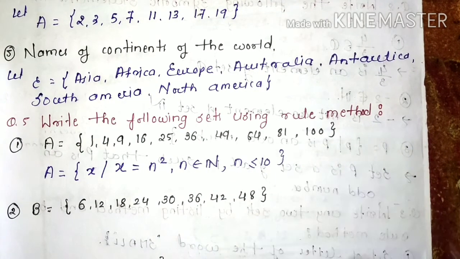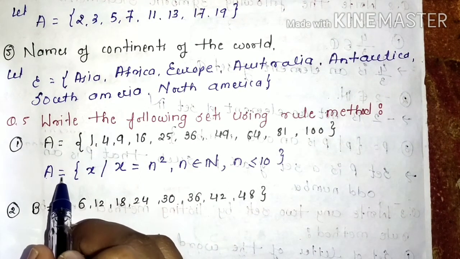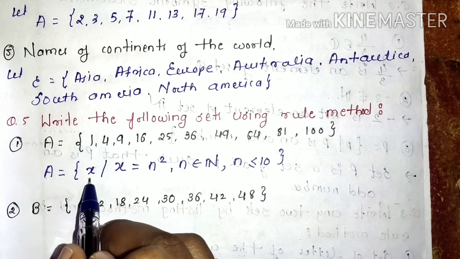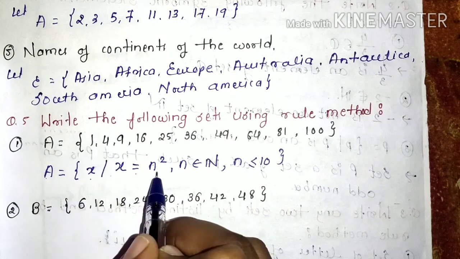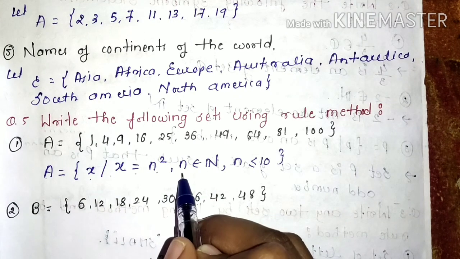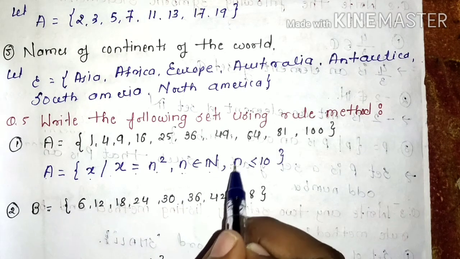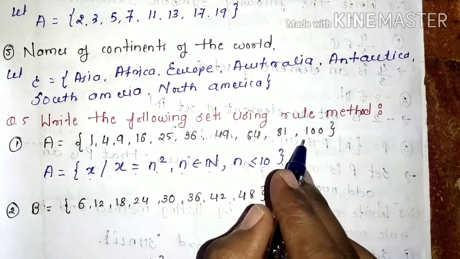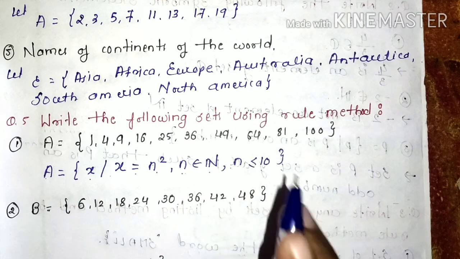This is the first example. क्या लिया मैंने यहाँ पे कैपिटल A equals to enclosed by the curly bracket, take general variable as x such that x is equals to n square, comma n belongs to natural number and n पे कंडीशन क्या है कि n is less than or equal to 10. मतलब यहाँ पे 1 to 10 के ही स्क्वायर से है. That's why here n is less than or equals to 10.